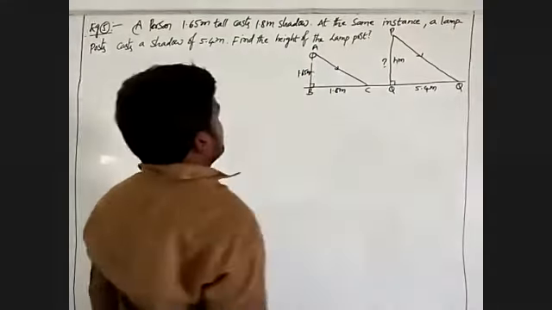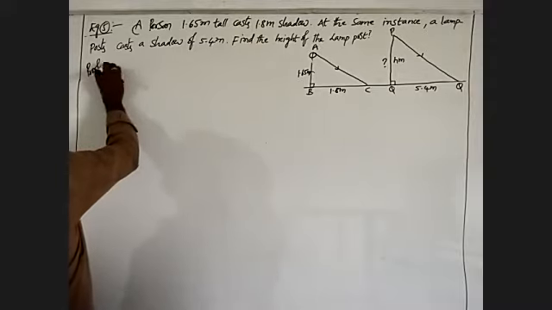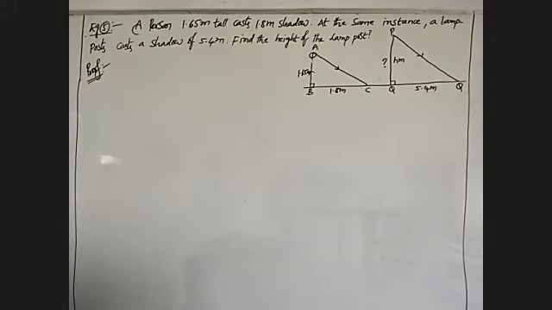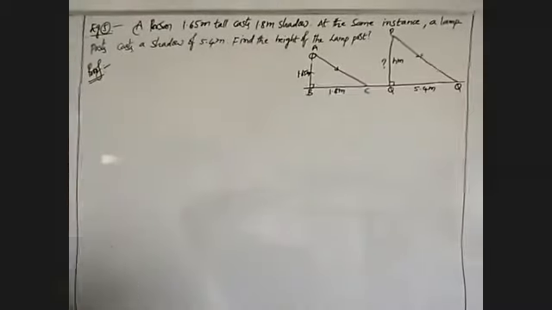What is given in this one? A person 1.65 meters tall casts a shadow of 1.8 meters.